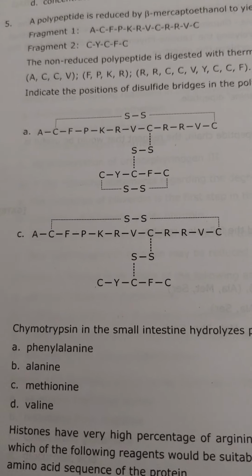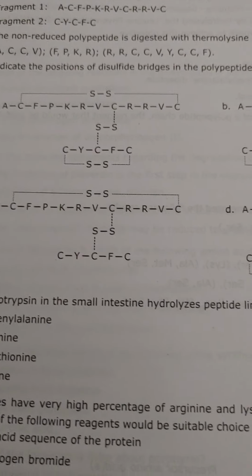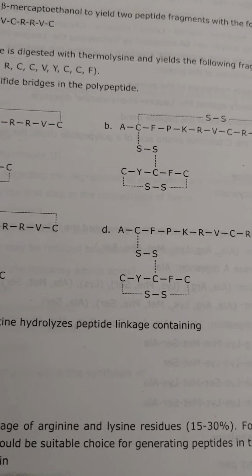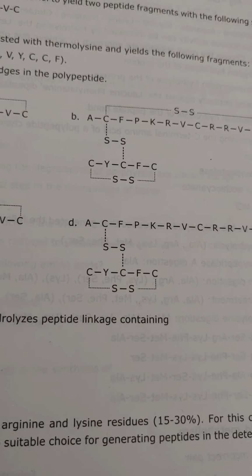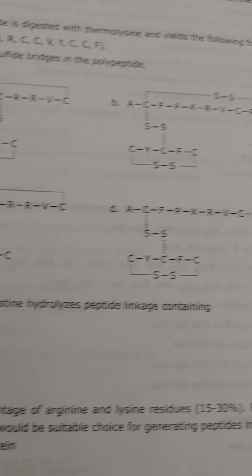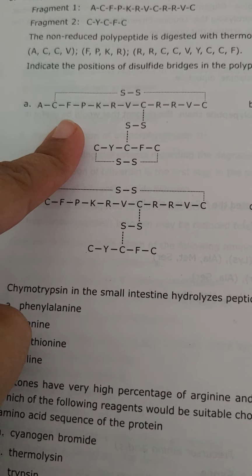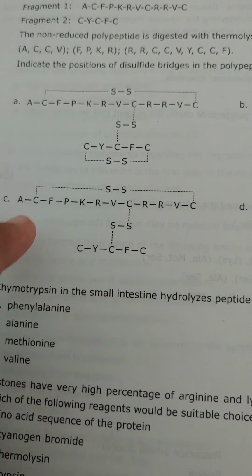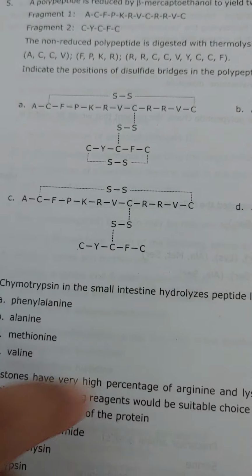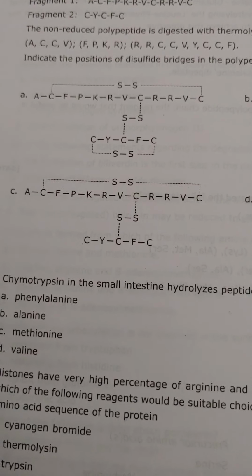Okay. So the disulfide bridge, which is the correct one? Right? So A is our right answer. This is the correct disulfide bridge. C to C, C to C, C to C. Right? So the correct answer is A.